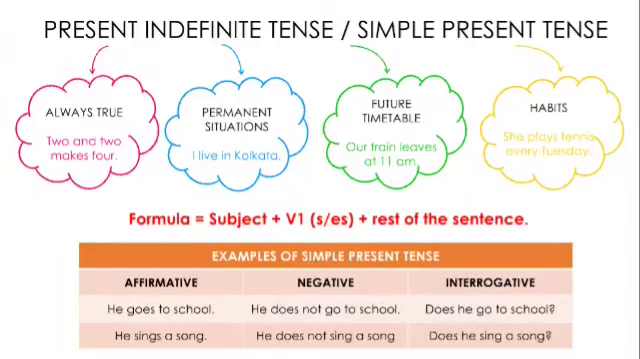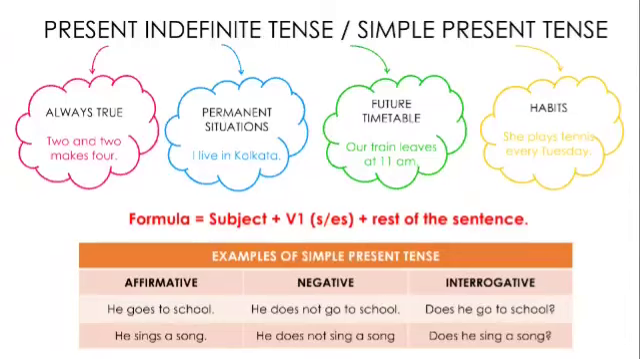The second thing that we have to know is the formula. As I told you, the formula is very important for all the tenses. So what is the formula? See, subject, then V1. What is V1? V1 is the present tense, and as the situation demands, s or es might be added to it, plus the rest of the sentence. And as you all know, sentences have three different forms: affirmative, negative, and interrogative.